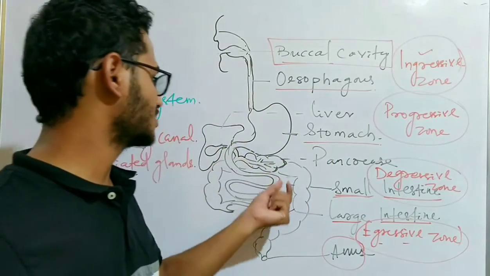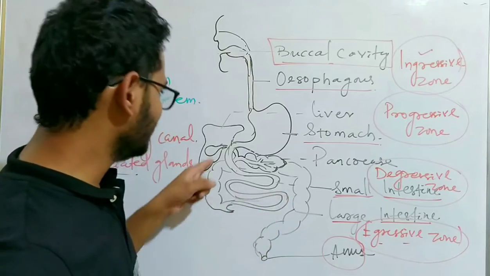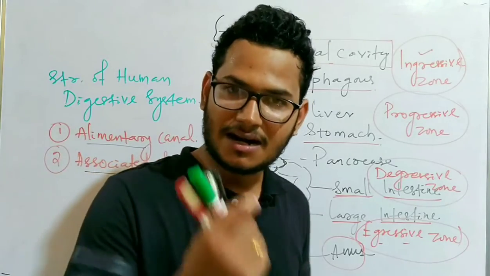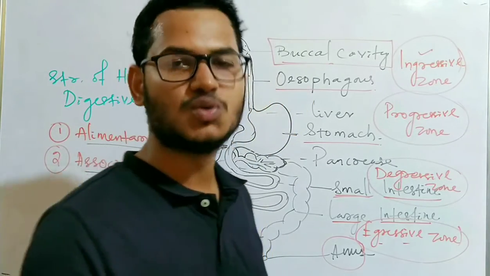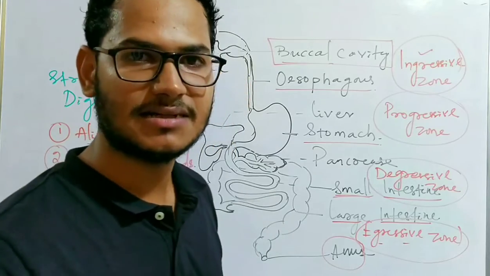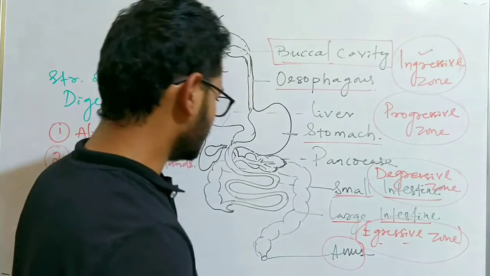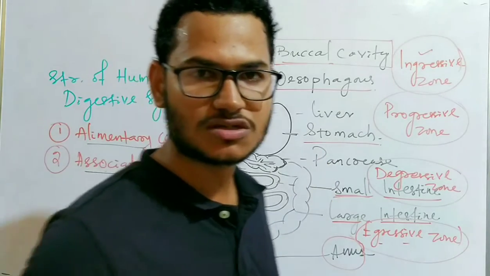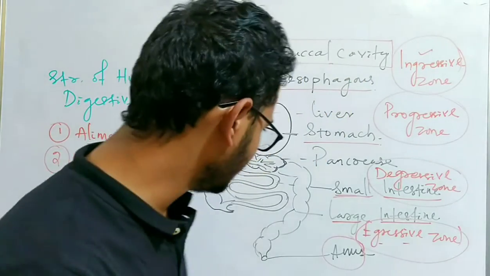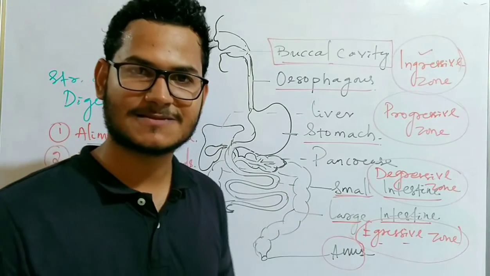Then it passes through the small intestine. Finally, it reaches the large intestine, and the food which is undigested and remains in complex form is passed out from our body through the anus.